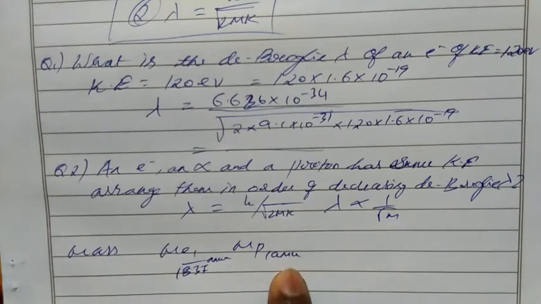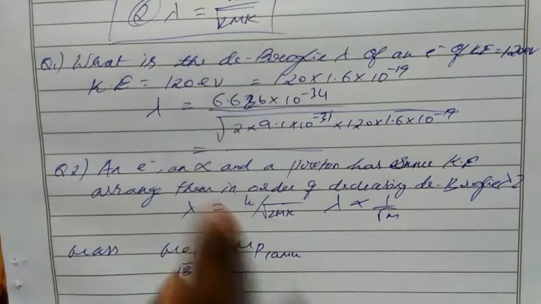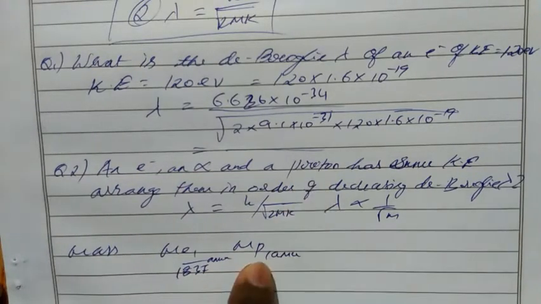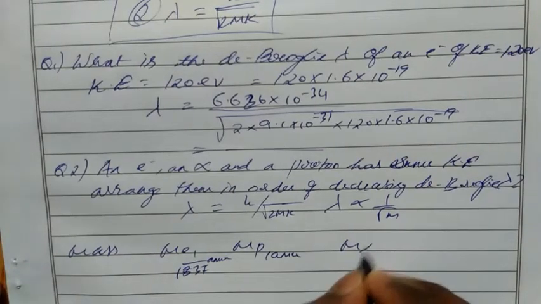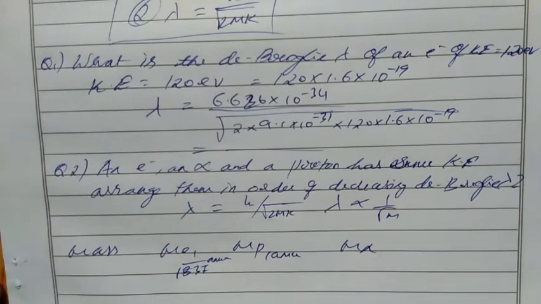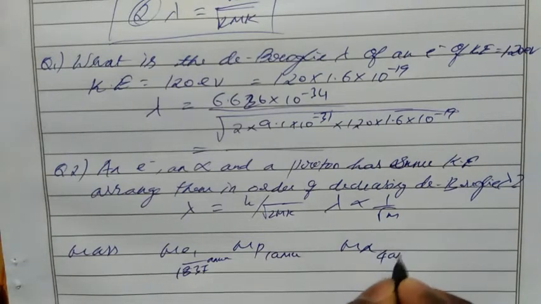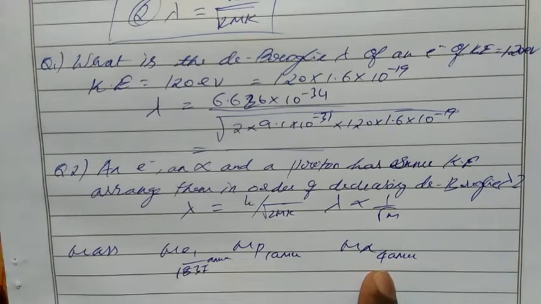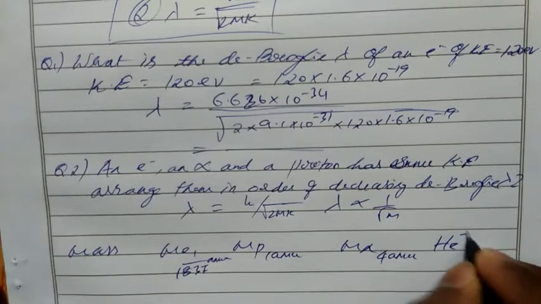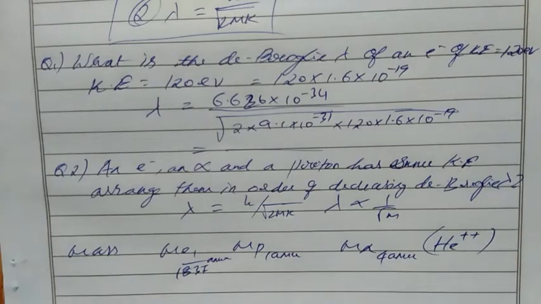Then electron, proton taken as p, and alpha particle is 4 AMU. So mass of proton into 4 gives us the mass of alpha particle. What is alpha particle? It is nothing but He 2 plus, helium 2 plus taken as alpha particle. Now compare the wavelength.